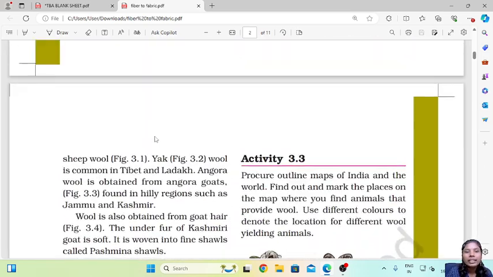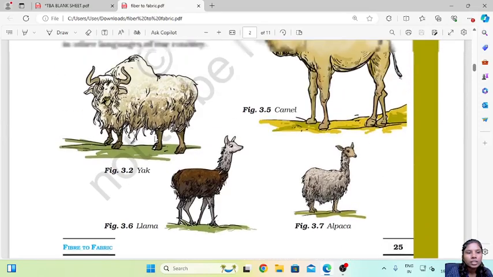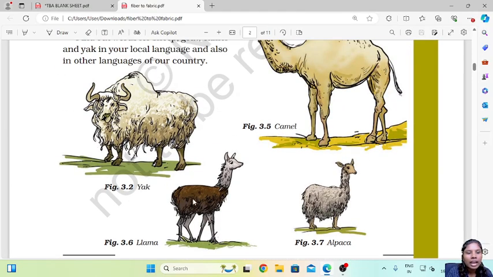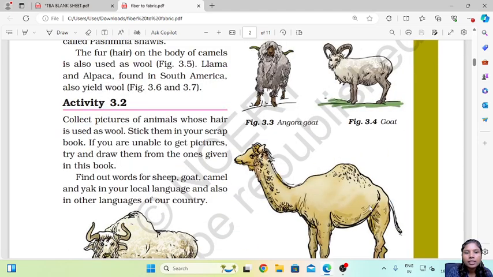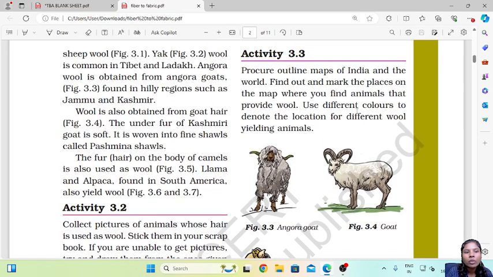Okay, next let's go ahead. See here, they have given, this is the yak, then this is the llama, alpaca, this is the camel, this is the Angora goat, and here this is the goat that is found in the Kashmiri region.